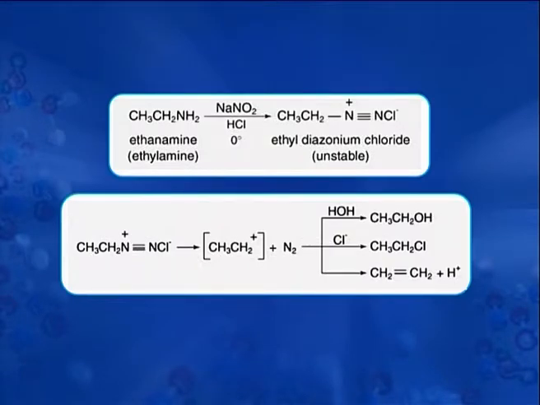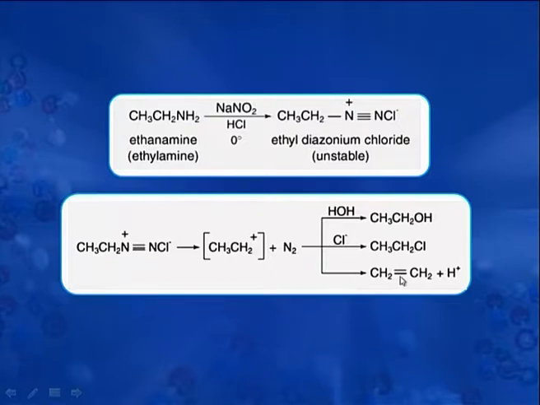As you can see here in this example, this ethanamine reacts with sodium nitrite and HCl at 0 degrees centigrade and produces ethyl diazonium chloride. This ethyl diazonium chloride is unstable and liberates nitrogen, and there is formation of this ethyl carbocation. This ethyl carbocation upon hydrolysis forms ethanol, upon reaction with Cl minus forms ethyl chloride, and upon removal of a proton produces alkene.